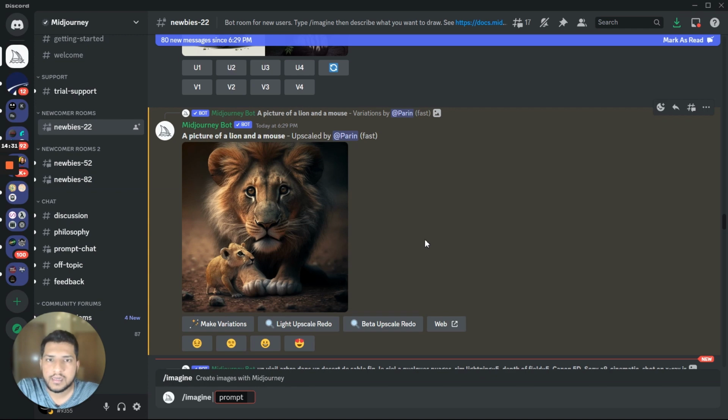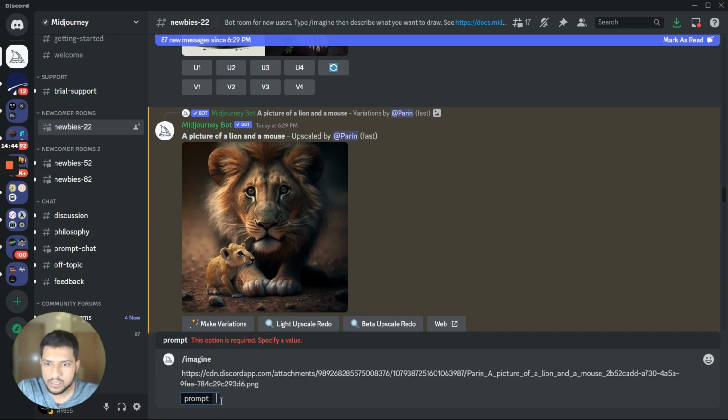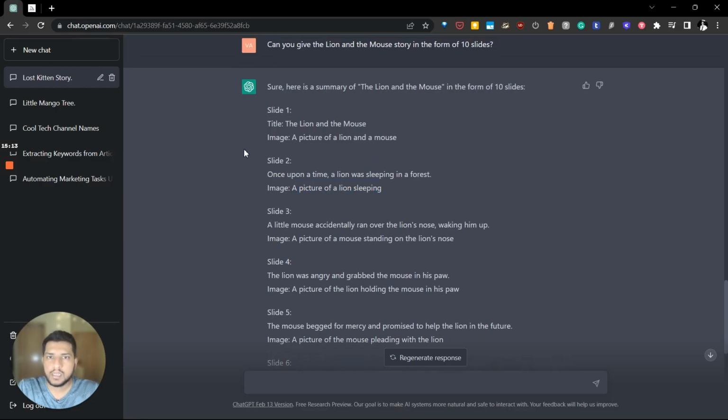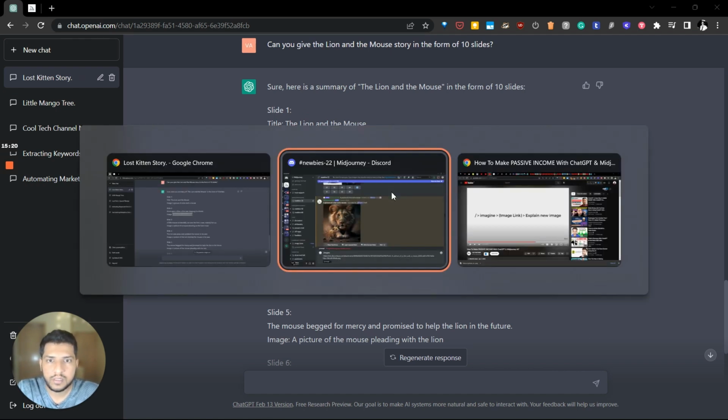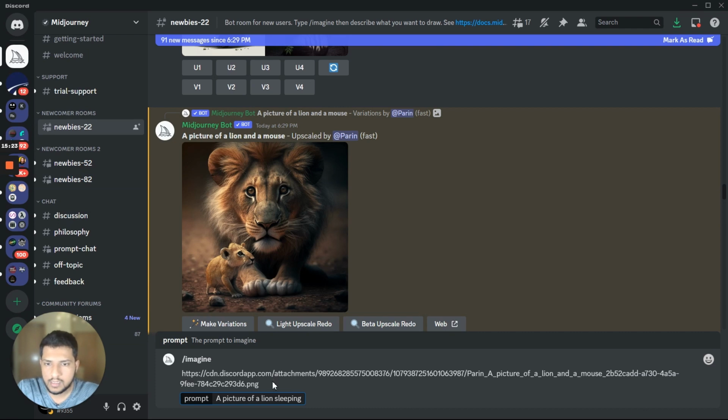So now we want to create the second image for the story, and we want to use the same style. So what we'll do is we'll copy the link of this image, and while giving the prompt for the second story, we will add the image link before the prompt in the command. So slash imagine and then the image link and then our prompt. So we'll again go back to ChatGPT, take the prompt of this second chapter or second slide of the story, and we'll use it here, and there we go.